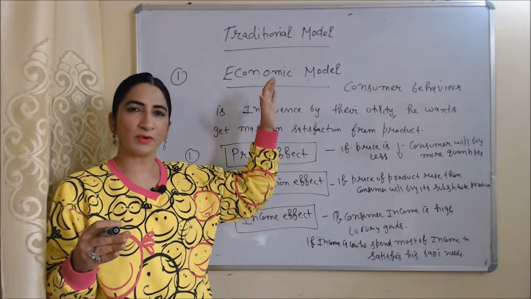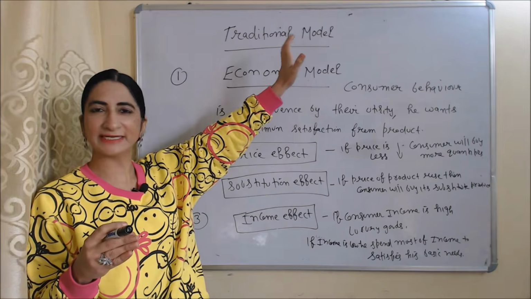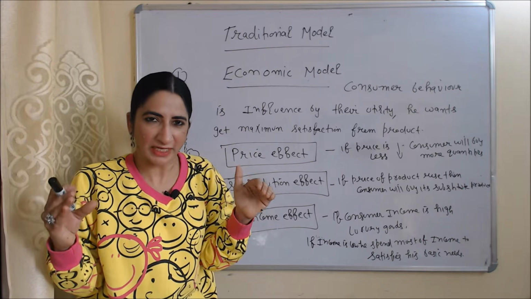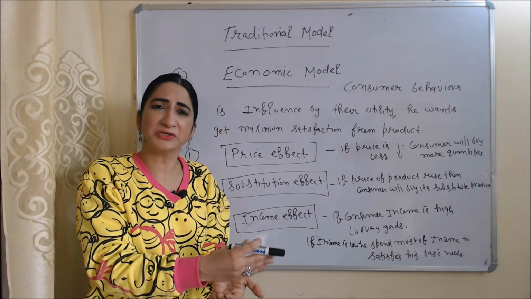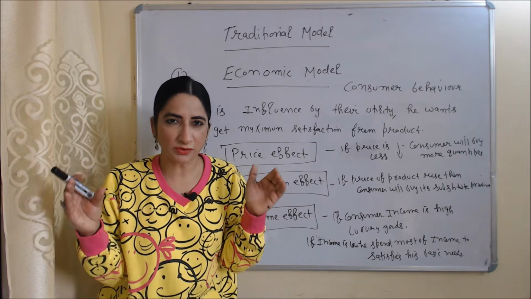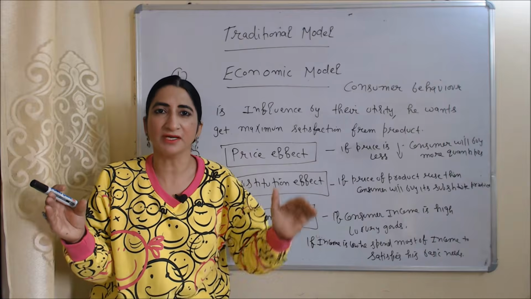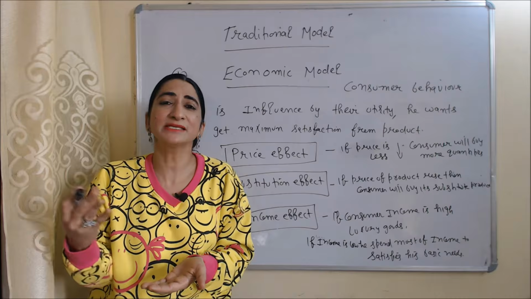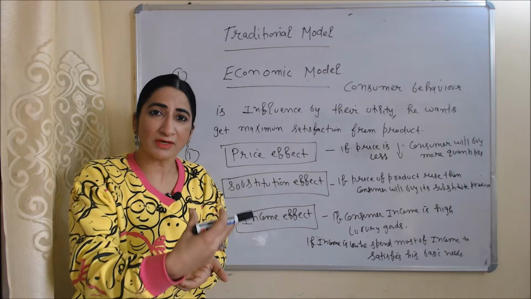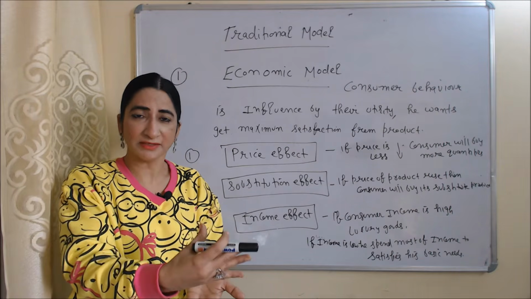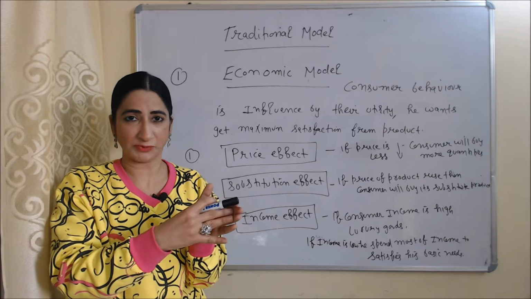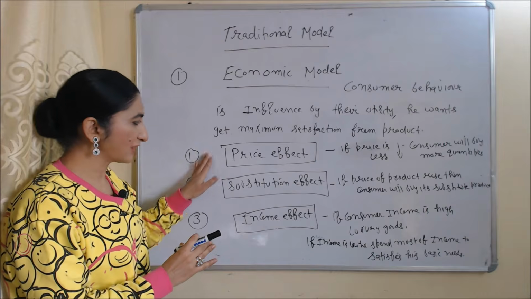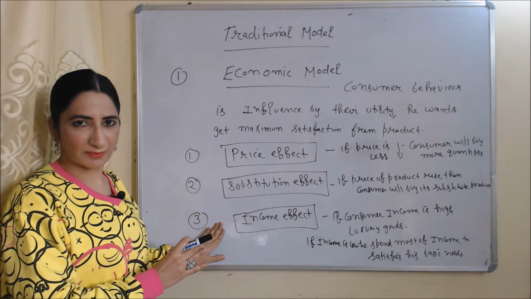Firstly, we are going to talk about the economic model, which is a traditional model. According to this model, consumer behavior is influenced by utility. Utility means satisfaction, and whenever a consumer buys any product, he wants to get maximum satisfaction. This model is based on three things: price effect, substitution effect, and income effect.